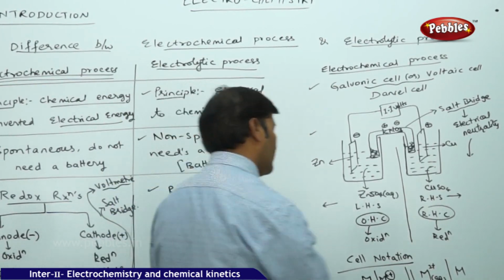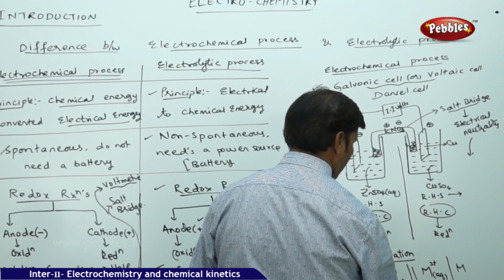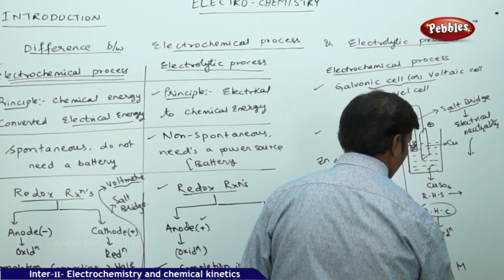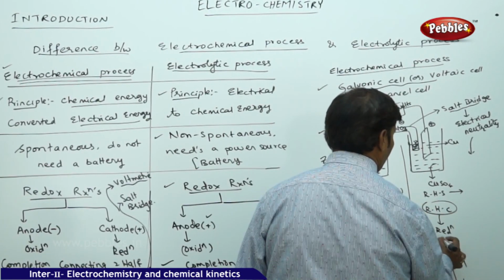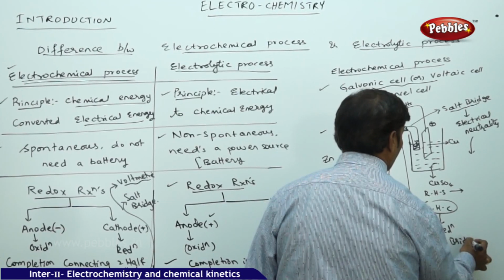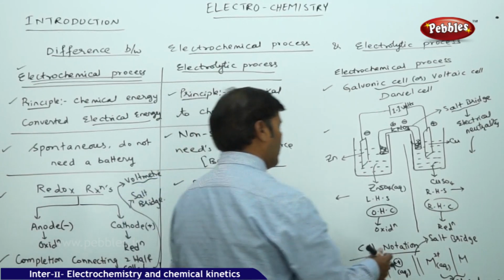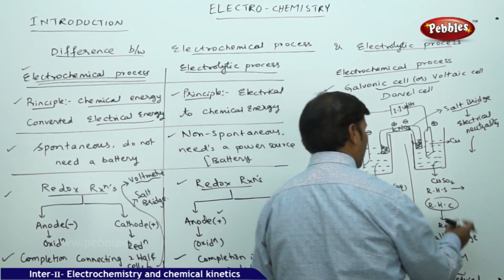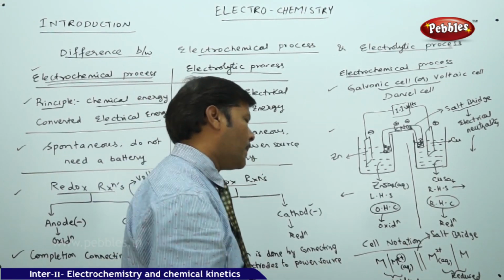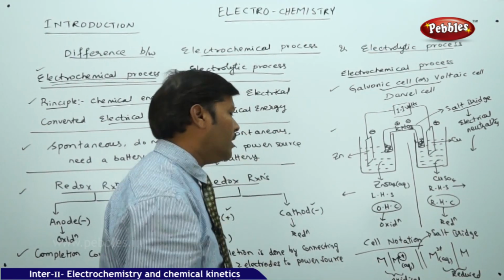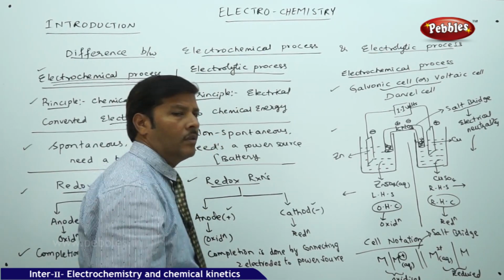Sometimes the concentrations of both the metal ions, the one getting oxidized and the one getting reduced, are also given. Then we have to express the concentration for the given electrodes.